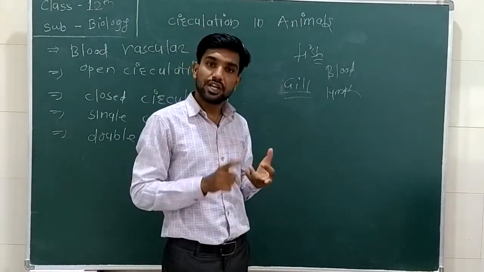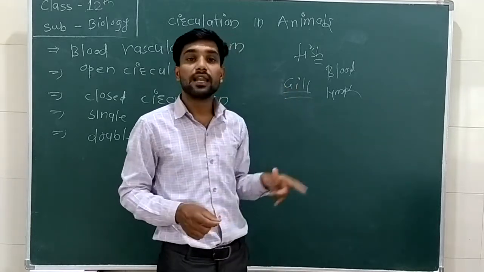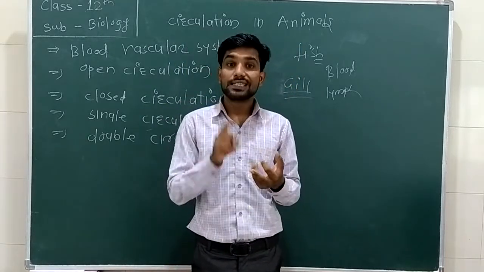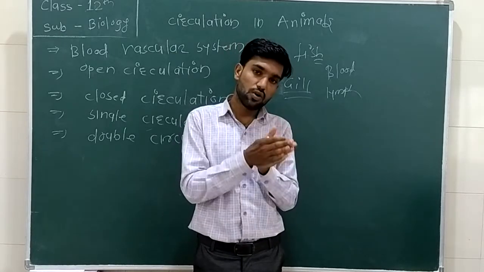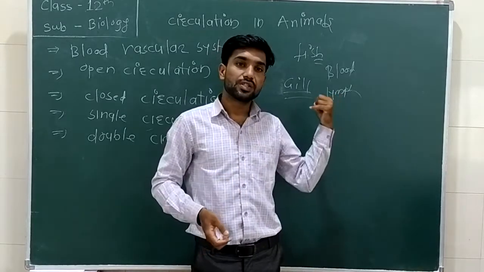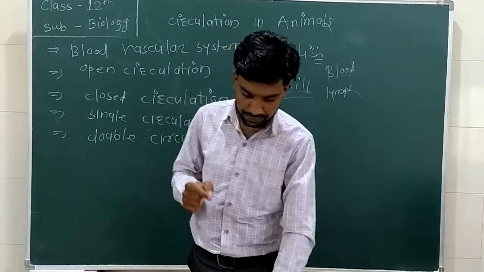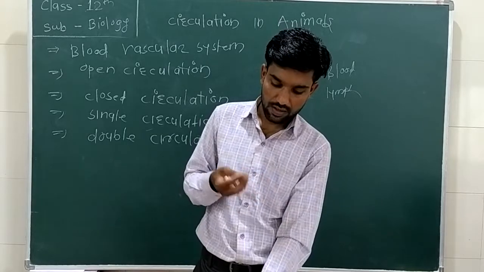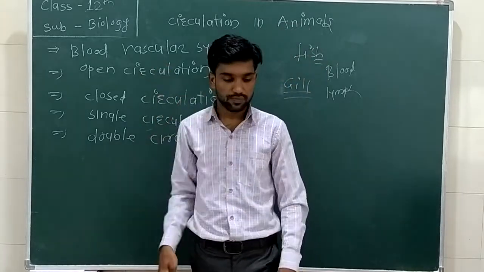The deoxygenated blood is handled with the help of the gills in fishes. Single circulation: the oxygenated blood flows from the heart to the tissue, but the deoxygenated blood is filtered with the help of the gills. This is single circulation. The oxygenated blood moves from the heart towards the body and gets back to the tissue.